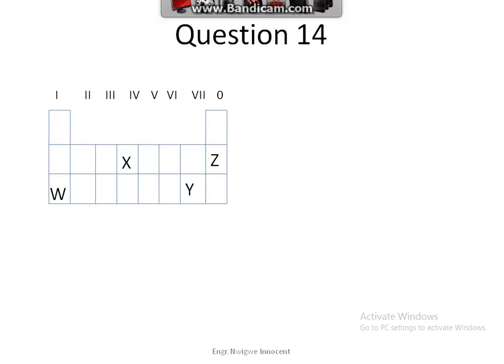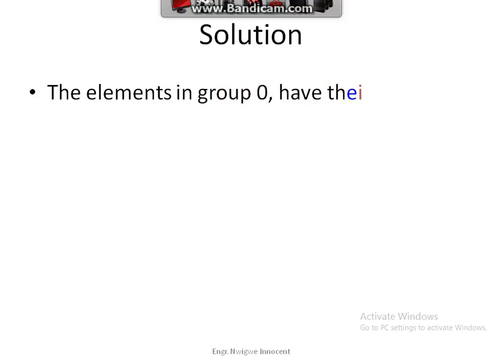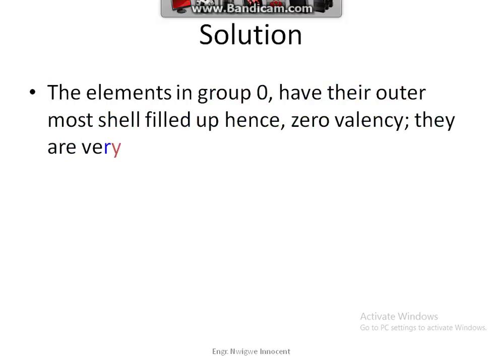Question 14. The least reactive element is A. W, B. X, C. Y, D. Z. Solution. The elements in group 0 have their outermost shell filled up. Hence, zero valency, they are very unreactive inerts. Answer D.